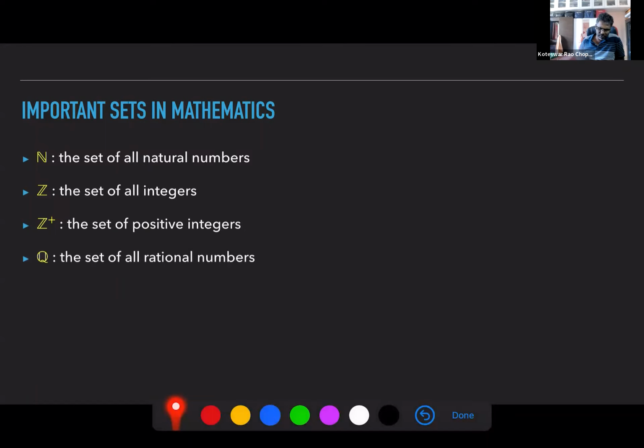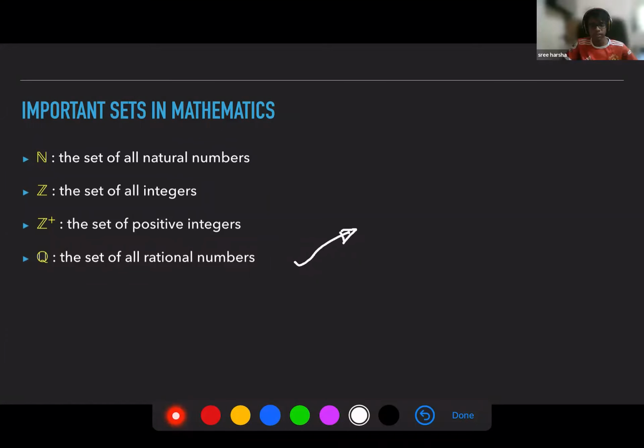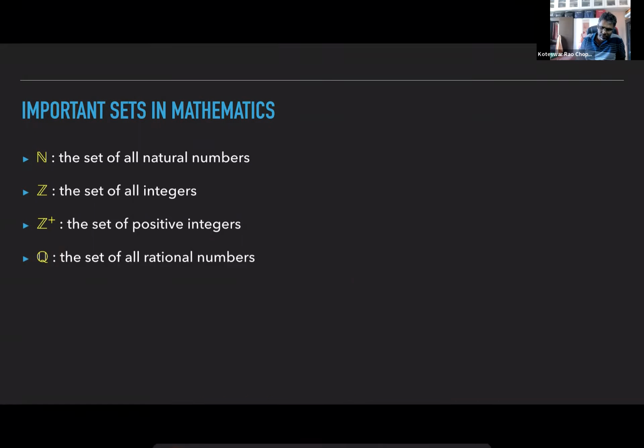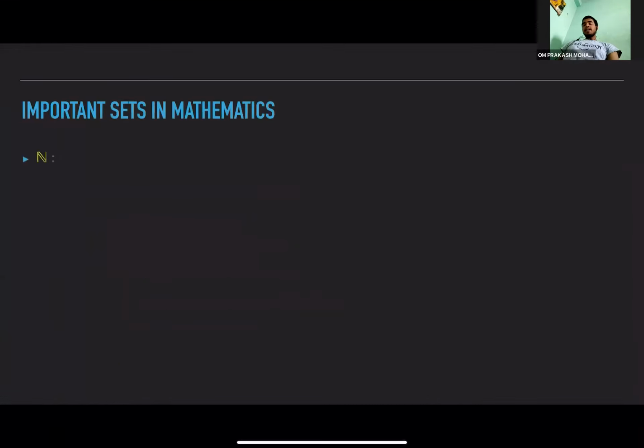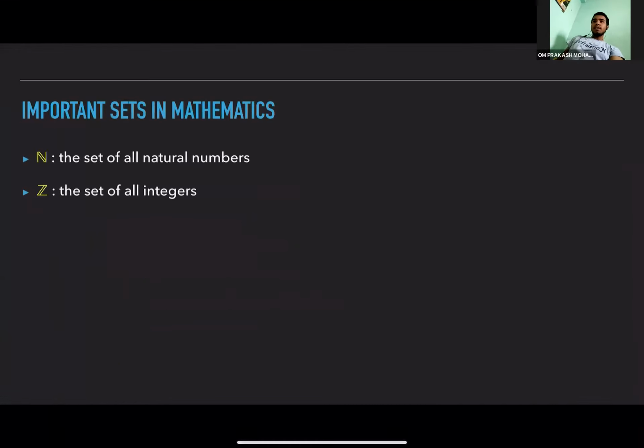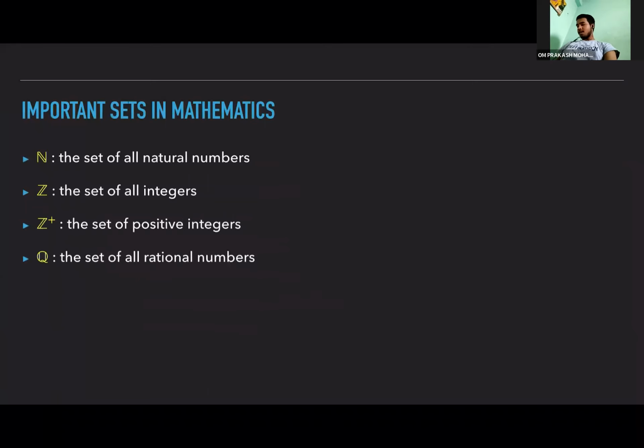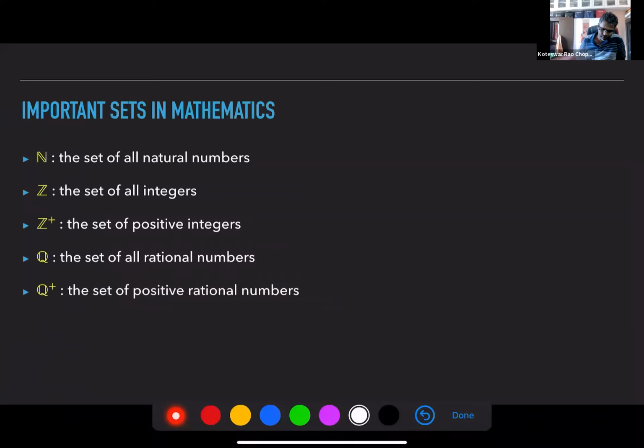What are rational numbers, by the way? They are fractions. If you have a number, it can be defined as P by Q, where Q is not equal to 0. And what are these P's and Q's?